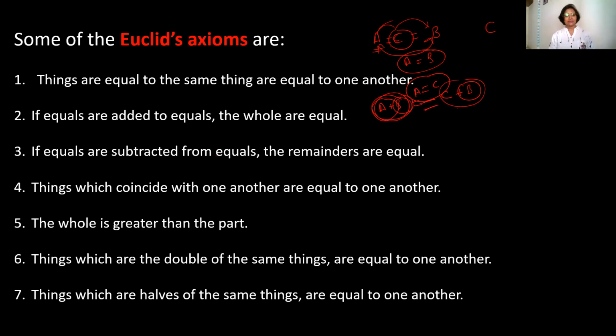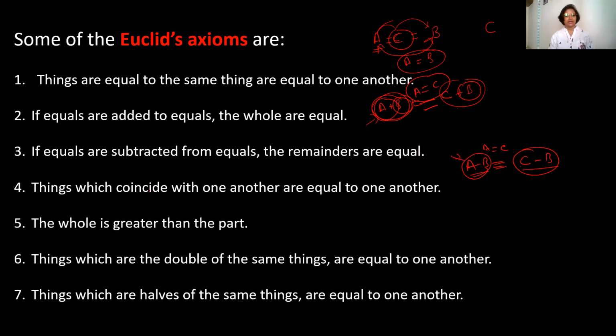If equals are subtracted from equals, the remainders are equal. That means if these two are equal and we subtract some equal part from both sides, what will happen? The left hand side remainder is A minus B and the right hand side remainder is C minus B. So both will be equal. The third axiom says this.